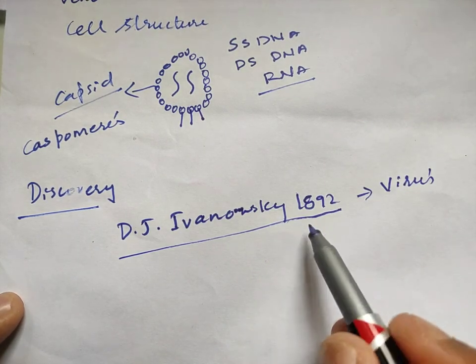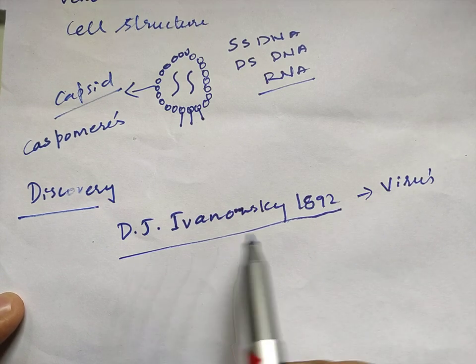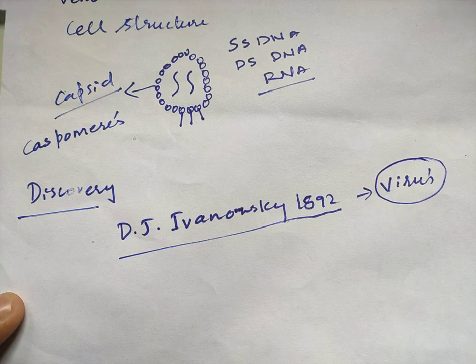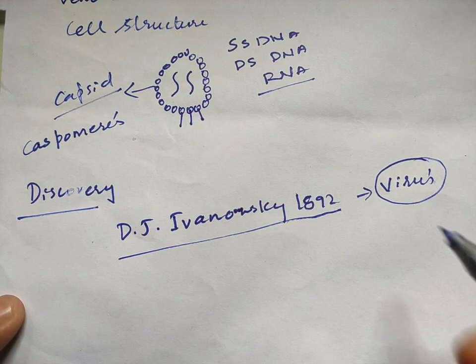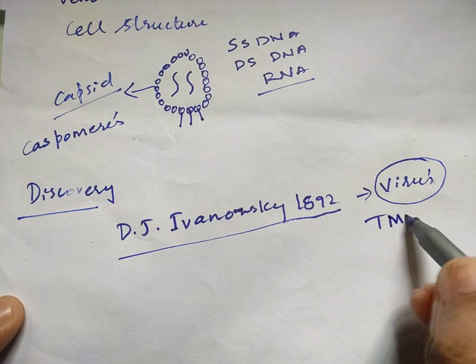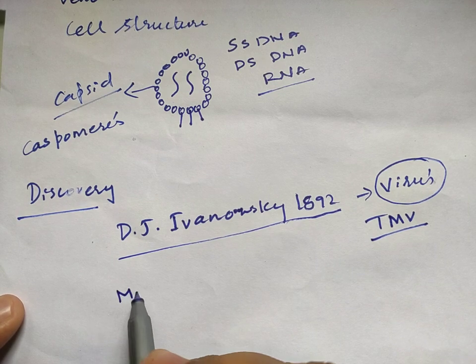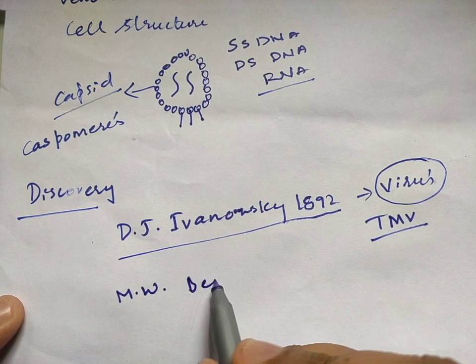So in 1892 D.J. Ivanovsky said that because of a virus the tobacco plant is showing certain infection, and that virus was TMV, that is tobacco mosaic virus. Then we have one more scientist, M.W. Beijerinck.